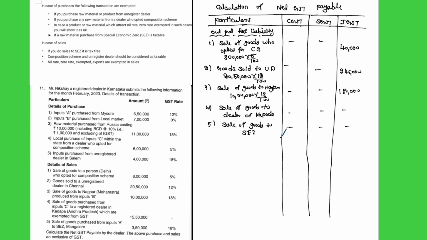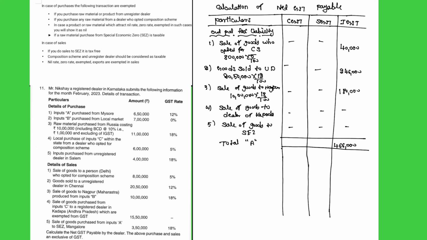So take the total. The 5 transactions of sales we already recorded. Take the total, and this will be 4 lakh 66,000. This we should consider as total A. So this is the output tax liability of IGST, 4,66,000.